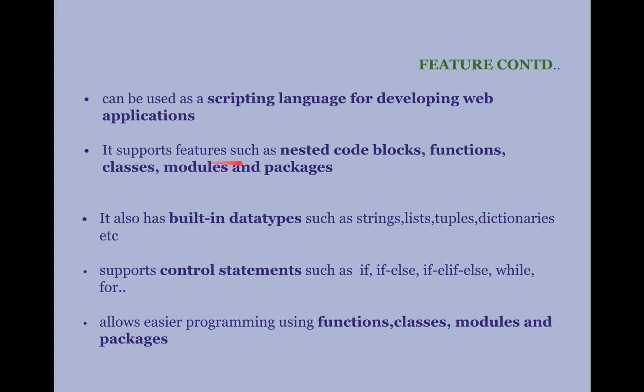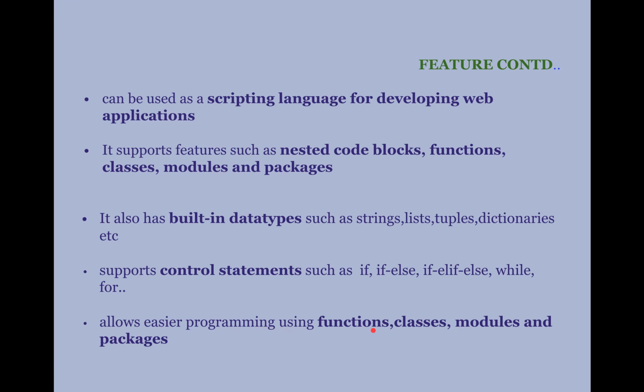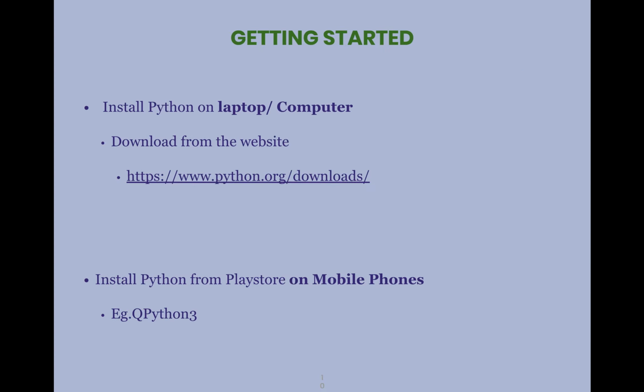It supports features such as nested code blocks. These are the features that are included on the programming side: nested code blocks, functions, classes, modules and packages, and it has built-in data types. We will see them in the future videos. Built-in data types such as strings, lists, tuples, dictionaries, etc. are supported, and it also supports various control statements like if else, while, for, etc. And it allows easier programming using all those functions, classes, modules and packages. And that's all about the features of Python.